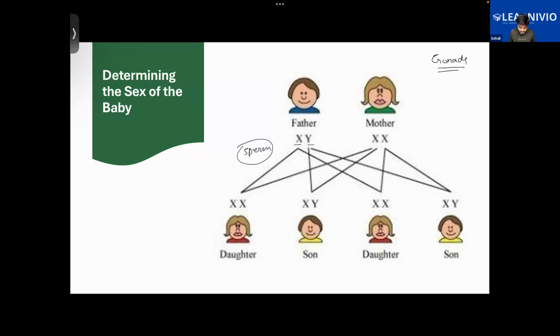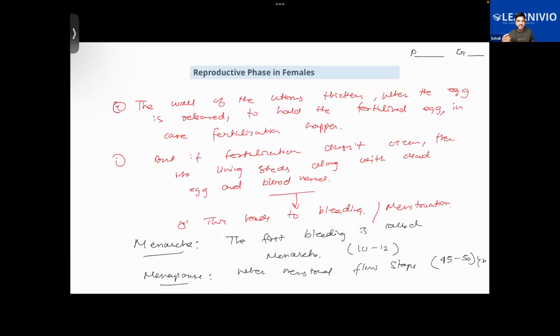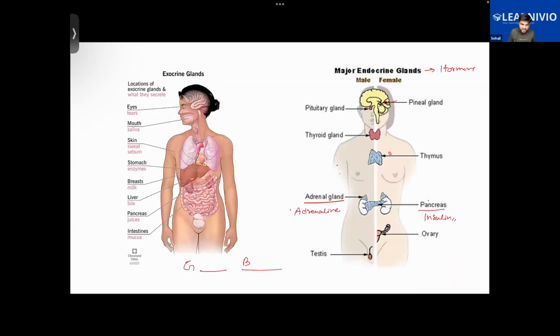All right. So Gauri, we were learning about the gonads. Gonad is a term referring to the male and the female sex glands. If you can recall, we did learn about the ovary and testes.